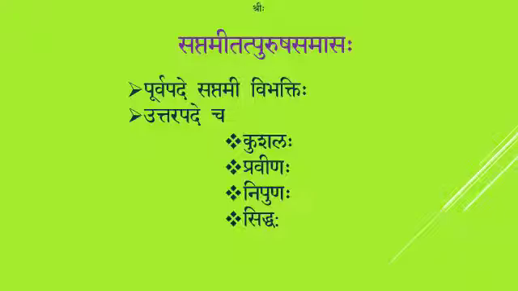I repeat the two criteria. The Purva Padam should be in Saptami Vibhakti, and Uttara Padam should be either Kushalaha or Pravinaha or Nipunaha or Siddhaha. And the same rule applies here also. In the compound or in the Samasta Padam, the Purva Padasya Vibhakti, that is the first Purva Pada's Vibhakti, here Saptami Vibhakti, disappears. Now that the criteria are very clear for you, we shall see some examples.